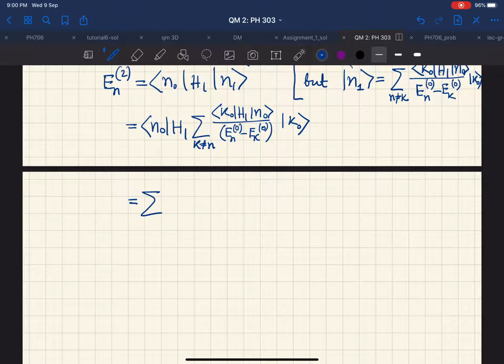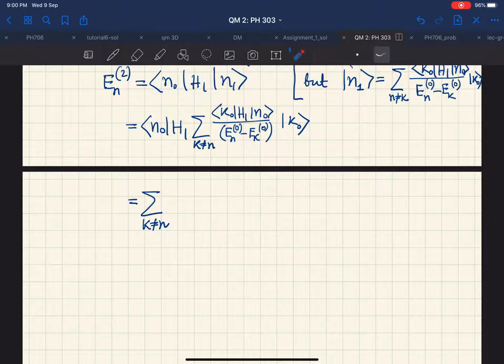So now I can write this by including all these terms inside. See, what is this object? This is a matrix element. So what is this matrix element? It is just the matrix element of the perturbed Hamiltonian in the unperturbed basis, because both are these unperturbed eigenstates. Therefore it is just a number.